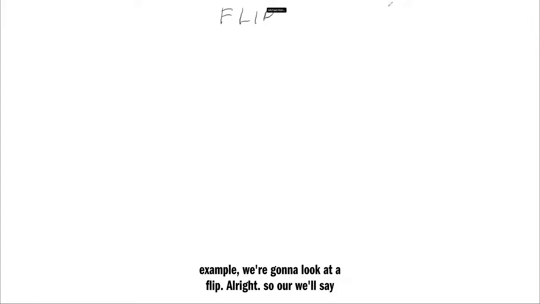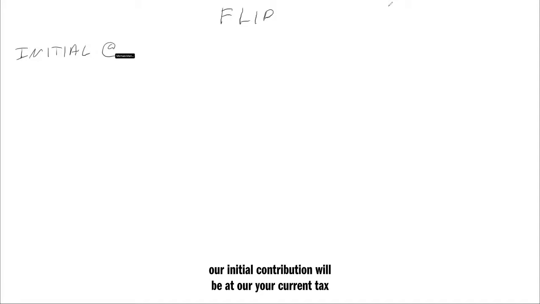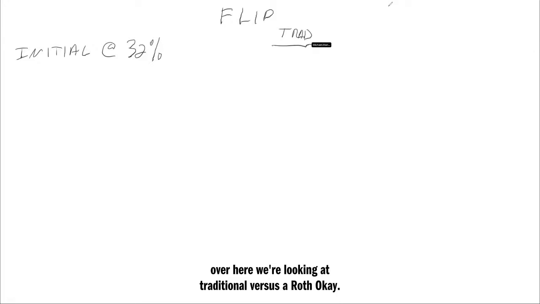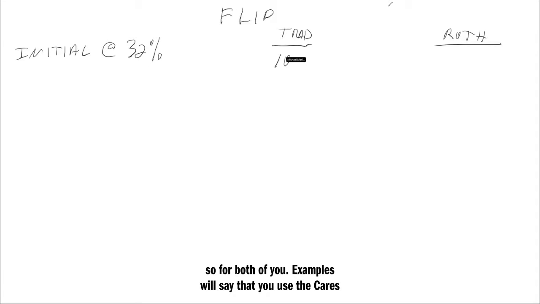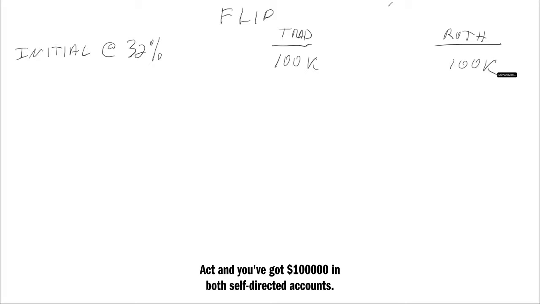All right, so we'll say our initial contribution will be at your current tax bracket, which is probably 32% if you're a single captain. And over here, we'll look at traditional versus a Roth. For both of these examples, we'll say that you use the CARES Act and you've got $100,000 in both self-directed accounts. Now, you bought a property for $100,000 and within a few years, you sold it for $150,000.